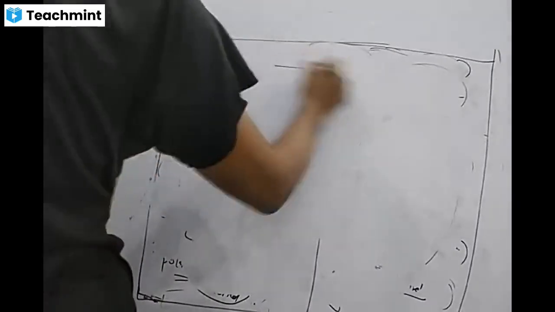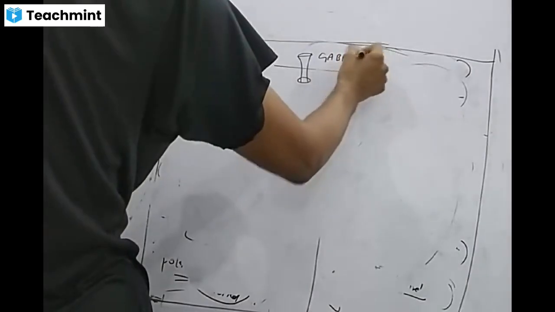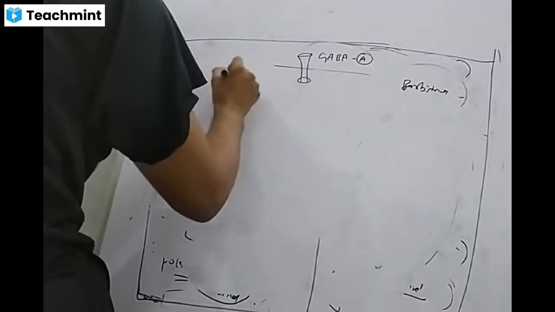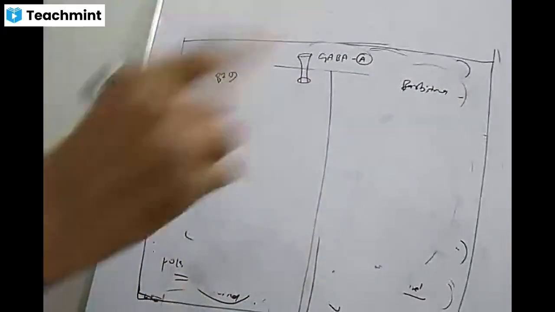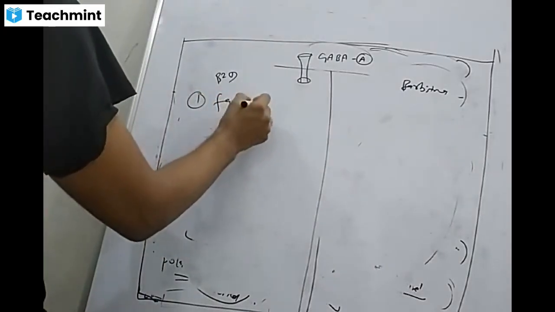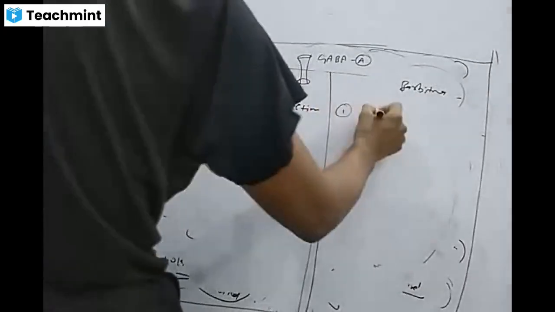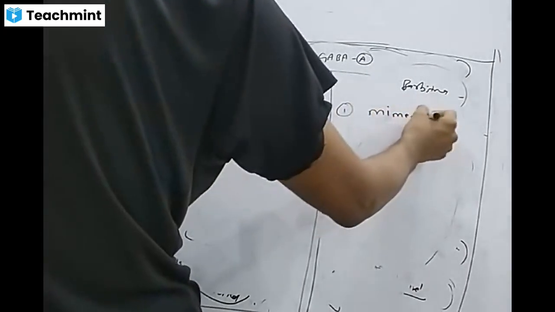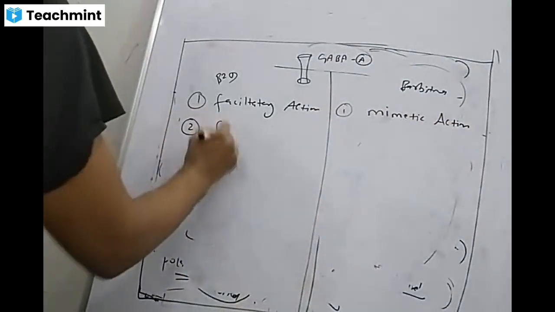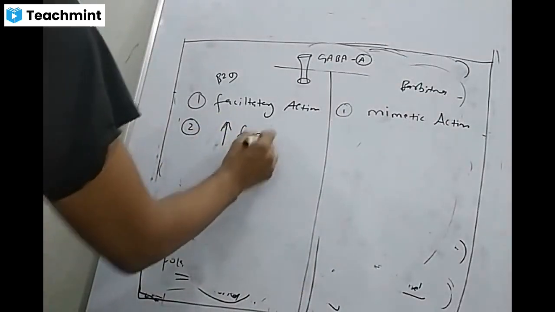Another difference with this GABA A channel, where we have barbiturates and benzodiazepines. The first was facilitatory versus GABA mimetic action. The second difference is that they increase frequency.